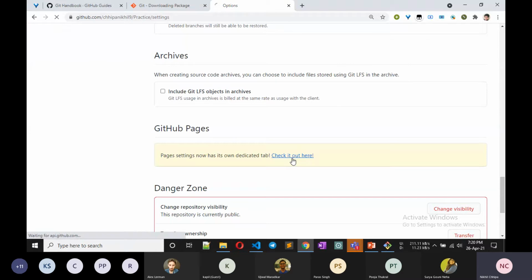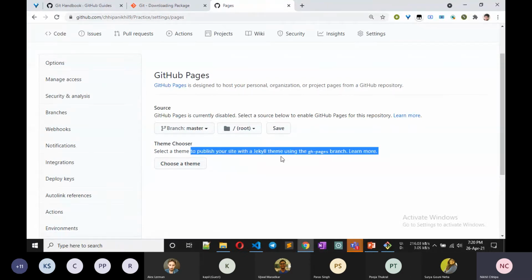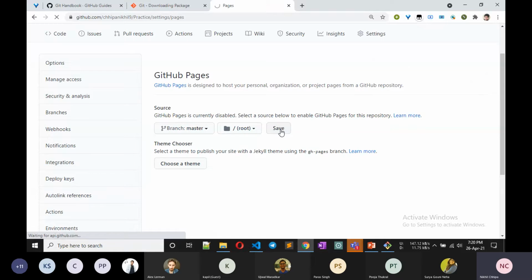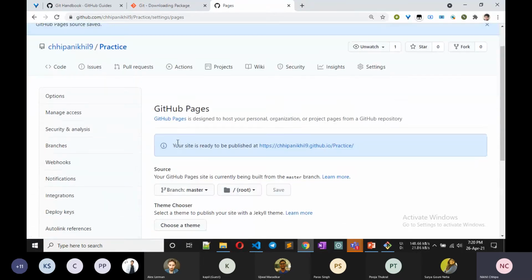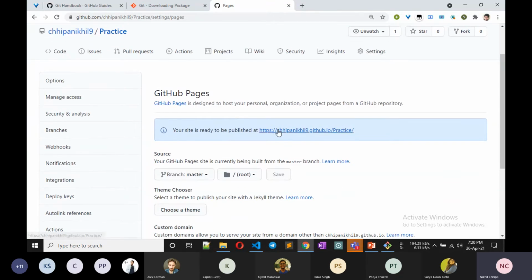Now click on it, check it out here, and what you always do is choose the master branch, because as I said, the master branch is always ready to be deployed. So always choose the master branch to deploy your website. I choose the master branch, or here you can choose any theme. I go with the default theme, so I change this and save. Okay, so now it is showing the GitHub Pages source is saved, and now the link of our website is this.